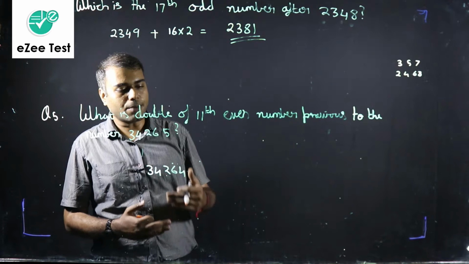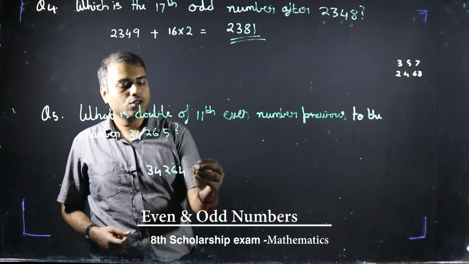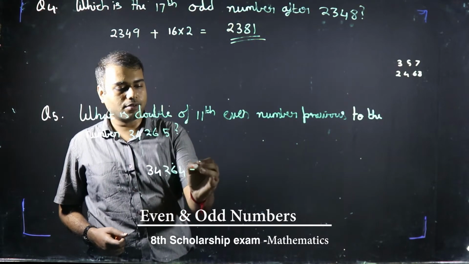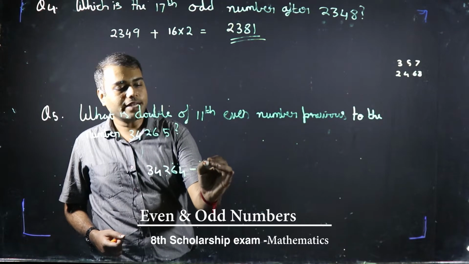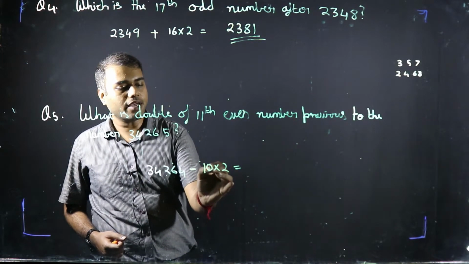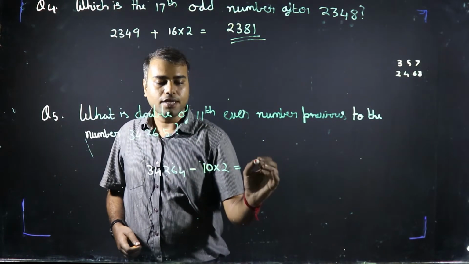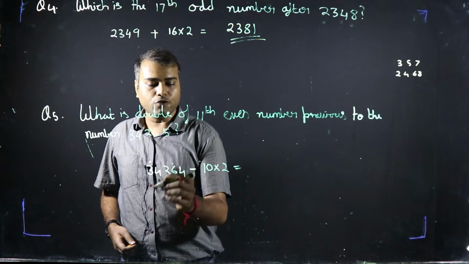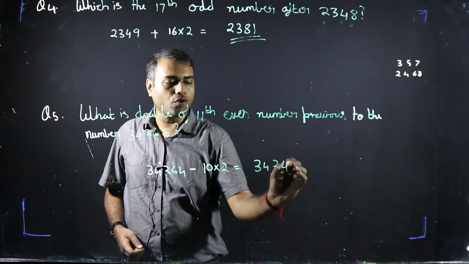We take a jump of 2 and 2 and 2. How many times? 10 times. Since we are going back, there is a minus sign, and we take a jump of 2, 10 times, which is why I am multiplying 10 into 2. So the answer here will be 10 into 2 is 20, and 34264 minus 20 will be 34244, right?